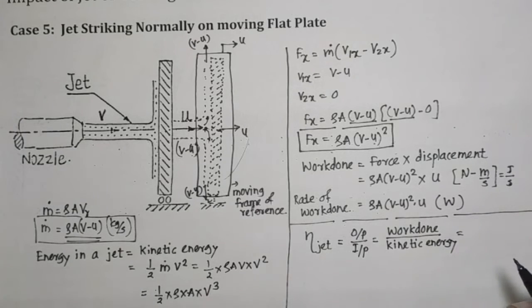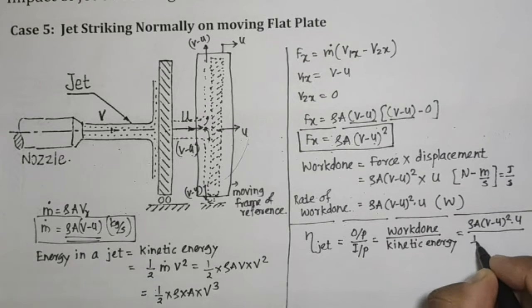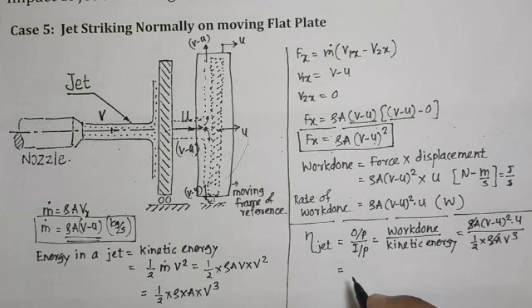So it can be written as basically rho a (v minus u) bracket square into u, divided by 1/2 into rho a v cube. So this rho a gets cancelled out, and if we rearrange this equation, we will have 2u (v minus u) bracket square divided by v cube. So this is what we call the efficiency of the jet.